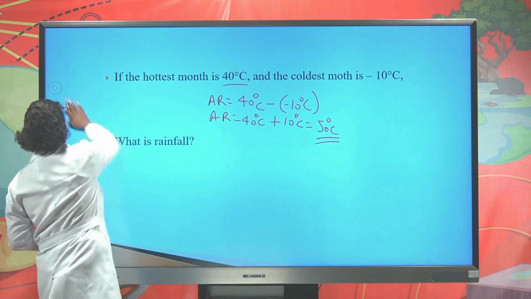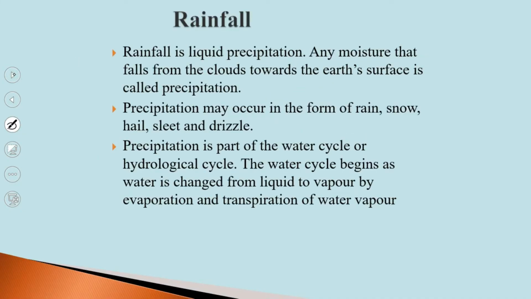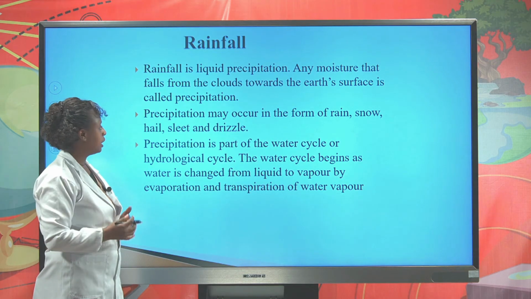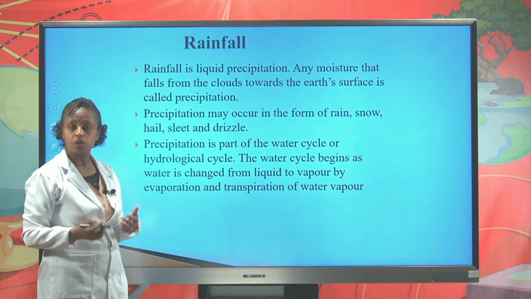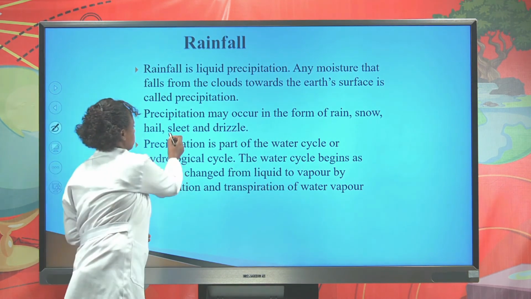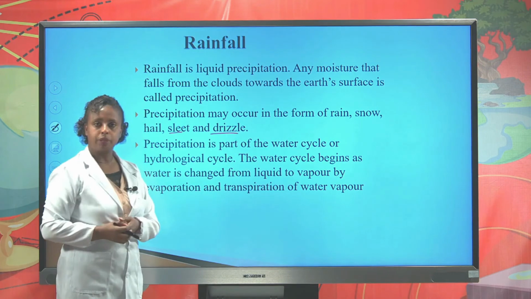Now let us proceed to the second element of weather and climate, that is rainfall. Rainfall is a liquid precipitation. Any moisture that comes from the clouds and falls to the surface we call precipitation. Precipitation may occur in the form of rain, snow, sleet or drizzle. These are the forms of precipitation.